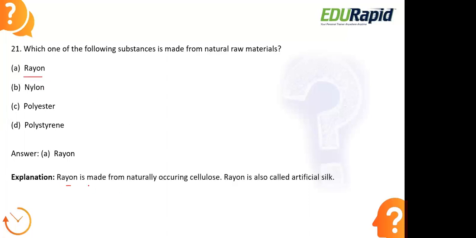Rayon is the one which we make from naturally occurring cellulose. That is, we extract it from wood pulp, a natural product, and chemically process it in the laboratories. Once we process this, we get rayon. Rayon is also known as artificial silk because it has the same properties as natural silk.